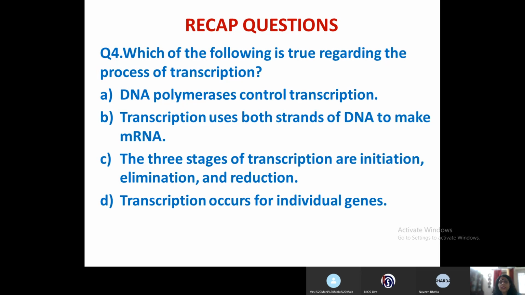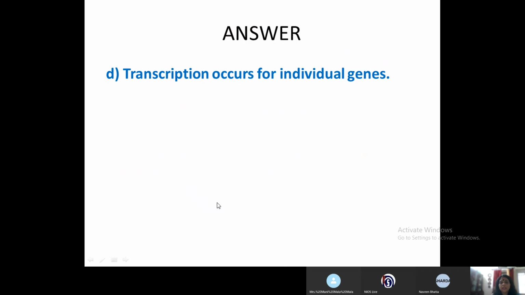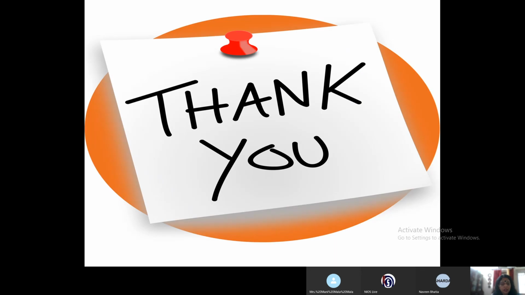Then, which of the following is true regarding the process of transcription? DNA polymerases control transcription? Transcription uses both strands of DNA? No, this is wrong because it uses one strand. The 3 stages of transcription are initiation, elimination. No, this is also wrong. Transcription occurs for individual genes. Isn't this correct? Yes, so this D answer is correct.